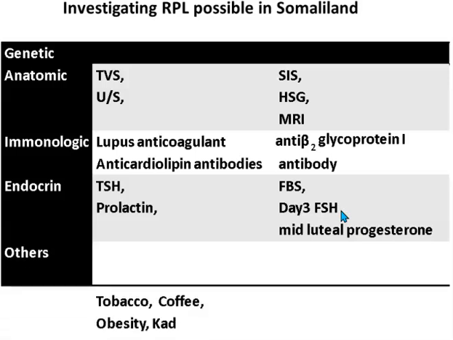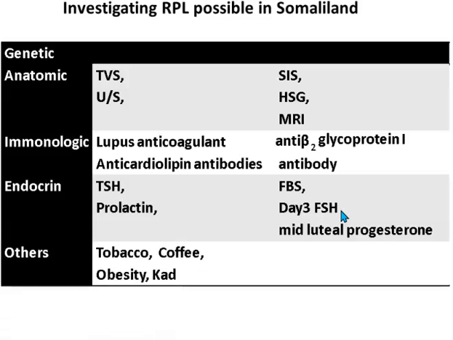It's common practice in the country. The other thing is if the patient is using tobacco or cocaine, they should discontinue because both of them are linked to pregnancy loss. Obesity, which is very common and highly prevalent in the country, the patient should lose weight. And weight loss is very important in the management of recurrent pregnancy loss.